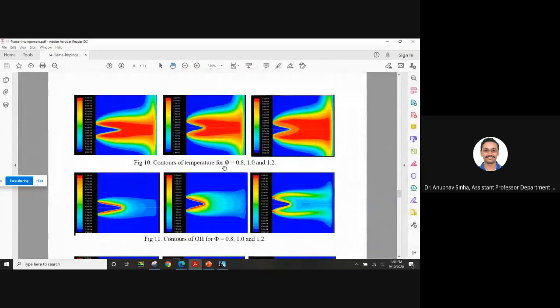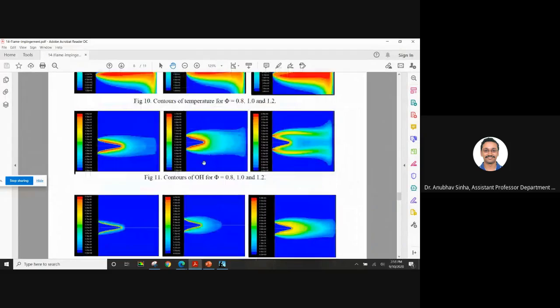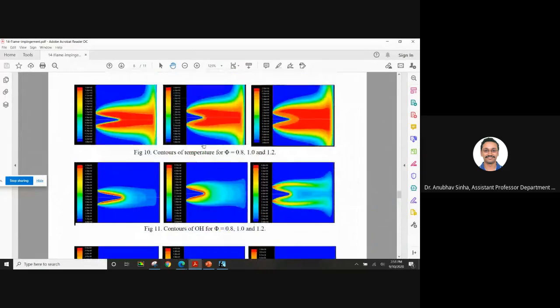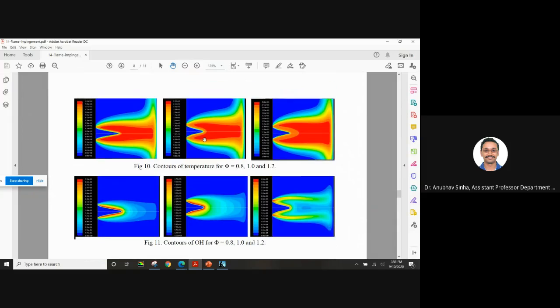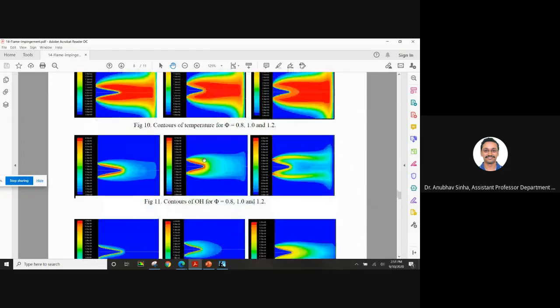So this is contour for temperature for different equivalence ratio. So this is what we have shown. Okay, so forget about this part. This is basically, the geometry is that a flame is hitting a flat plate. Otherwise the flame will continue like this. अब यहाँ पे एक plate है, तो plate को heat किया जा रहा है flame से. That is what this paper is about. Okay, so our concern is this area only. We'll focus on this. So this is what we have seen, right?